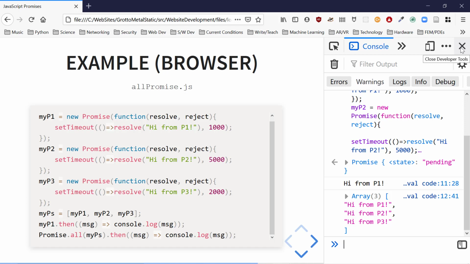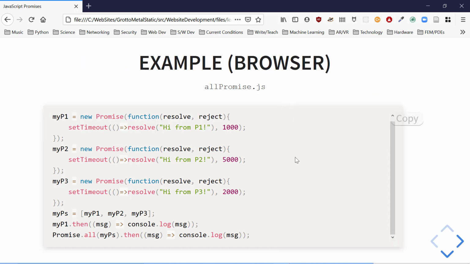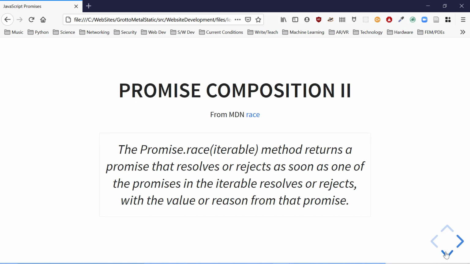We could also think about this as letting each one of them run in parallel. We didn't chain them together. We're not running them one at a time. That would take 1, 5, 6, 8 seconds total. But in this case, we let them all run at once, and we waited till they all resolve, which is only about after 5 seconds. So that's like running things in parallel, and that's what we're going to illustrate later when we do requests to web servers. Okay. There's another way.